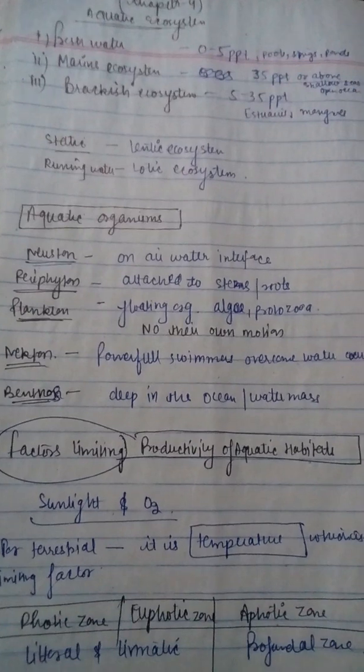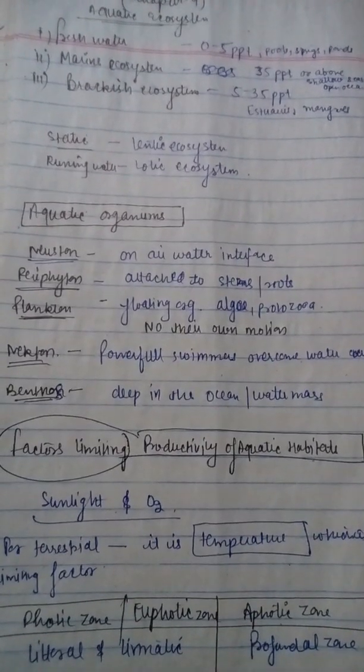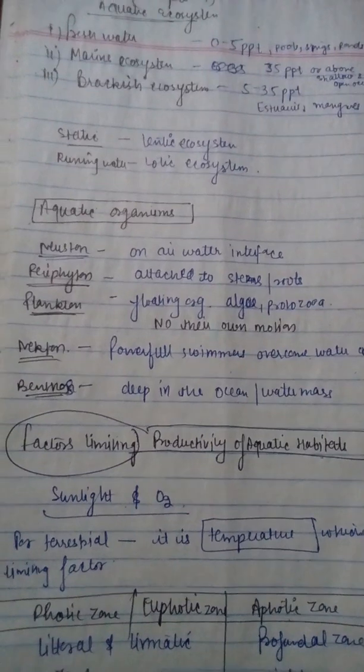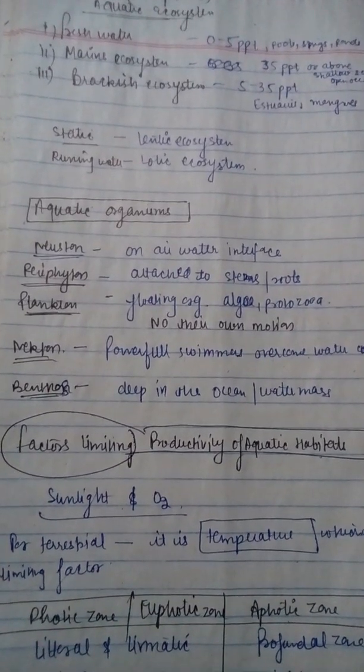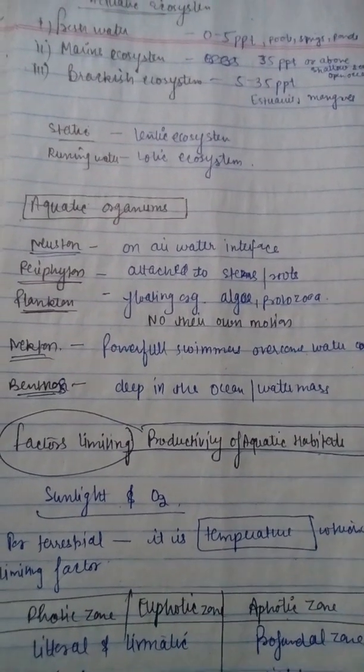There are five types of aquatic organisms. So neustons are basically on the air water interface. Air या water के interface में होते हैं, they are neustons. Then periphytes, they are basically on the stems or either in the roots. So planktons are actually floating organisms that are present in the water bodies like algae, protozoa. They do not have their own motion.